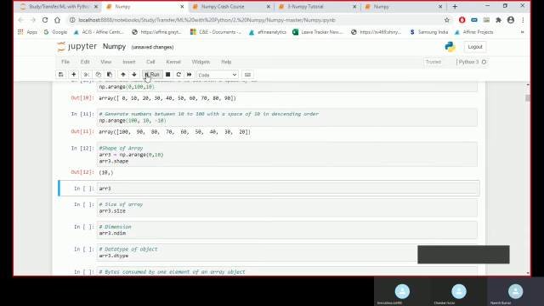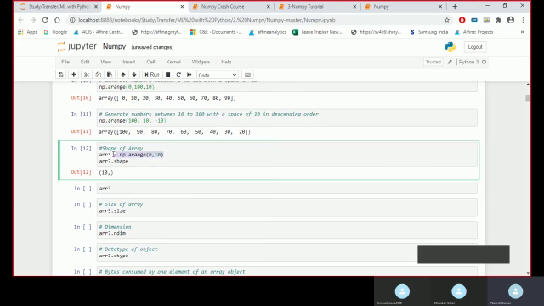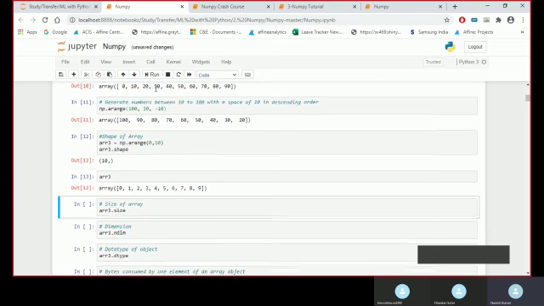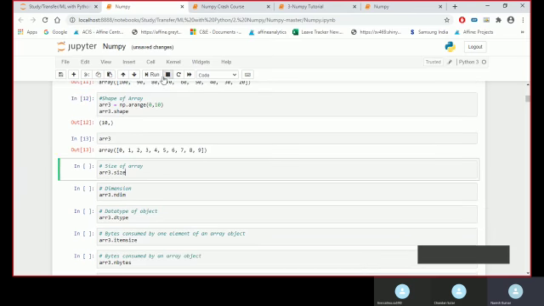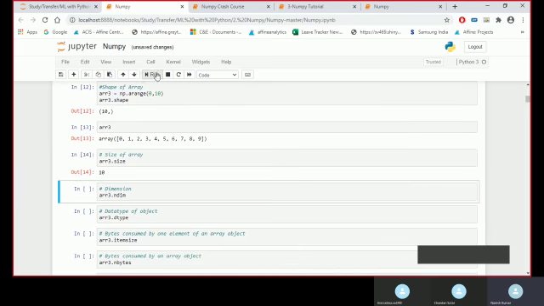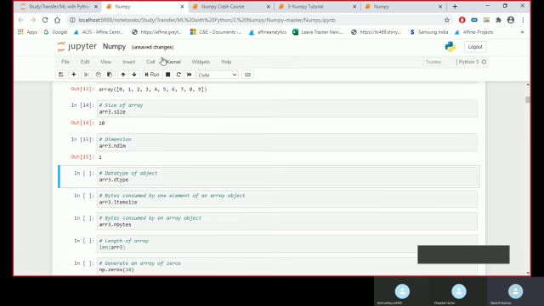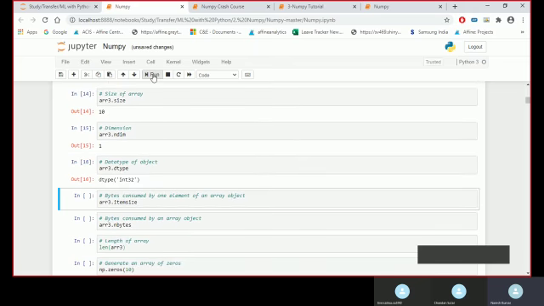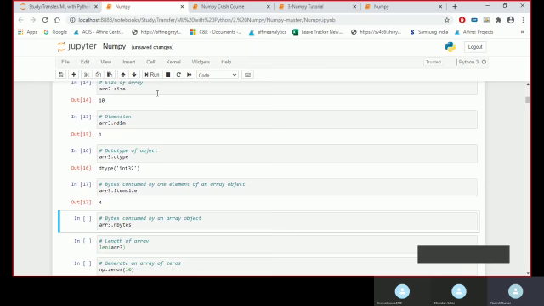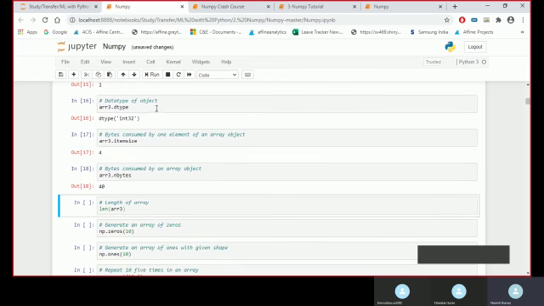So this will tell me the shape. If I run only this, it will give me from 0 to 9, and I will have 10 observations in that, with a single column. And I can see the size, the dimension, and the data type. I can see the item size, how many bytes each item is storing.